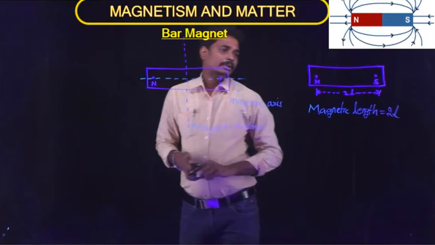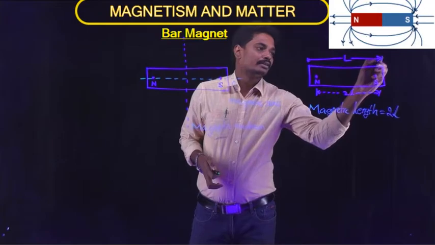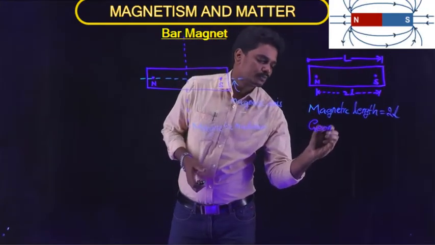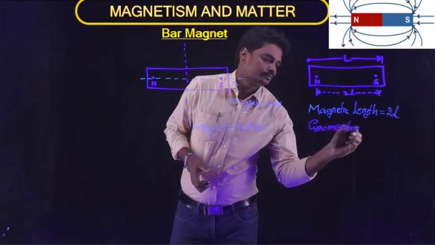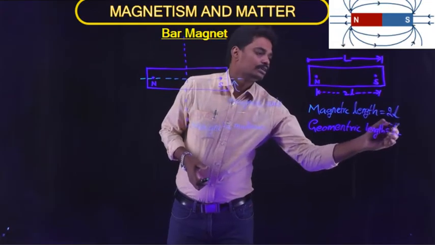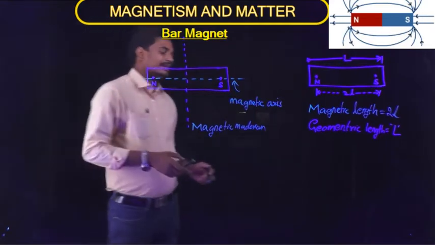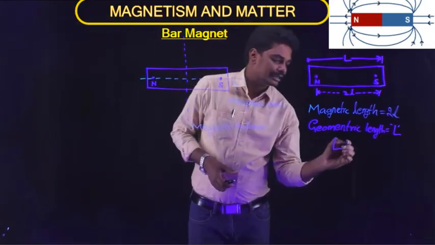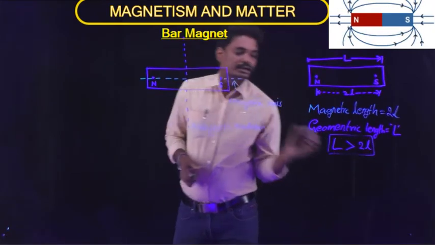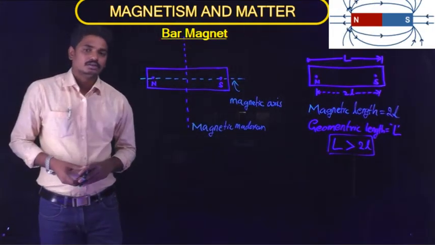And this is the geometric length of the magnet, the total length of the magnet. Let the geometric length be capital L. The geometric length is always greater than the magnetic length of the magnet.